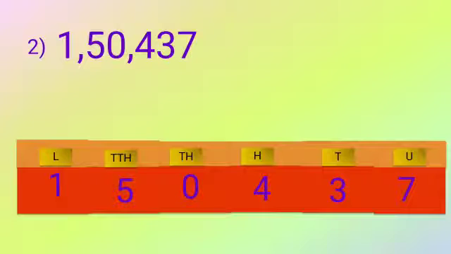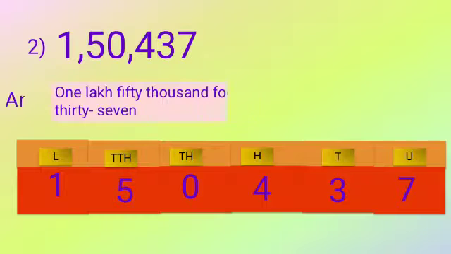Now we have to write this number in words. So we will start from 1. Now if you're going to write 1,50,437 in this way, no, this is a wrong way. 400, then you have to write AND, A-N-D, AND.